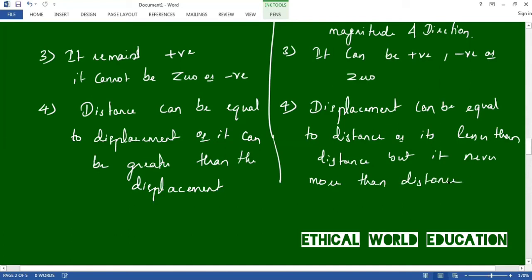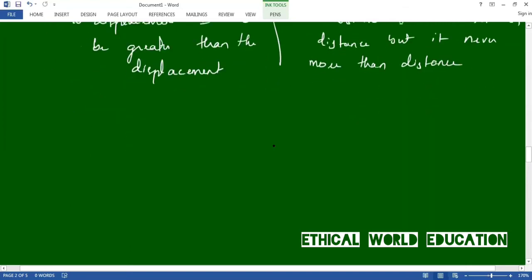These are the differences between distance and displacement.